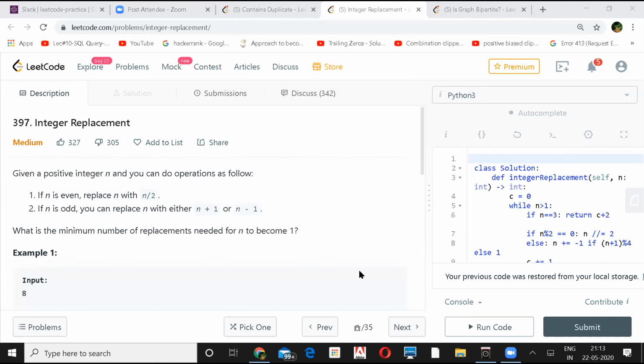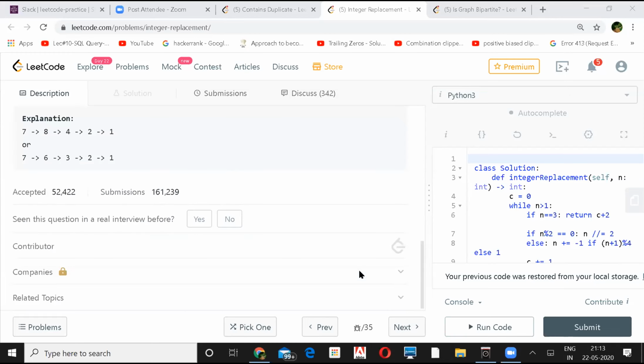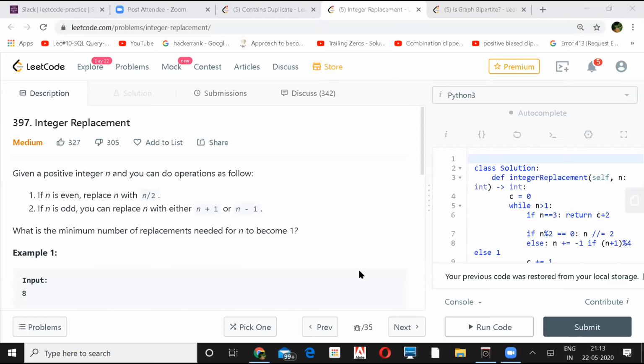So if it's an integer, the maximum number will be 32? Maximum, yeah. I think it should be. It will be more than that. Like I saw in a test case, it's 65,000.